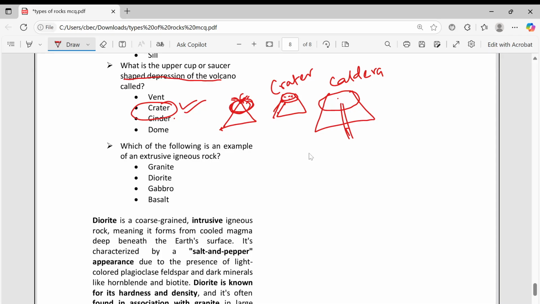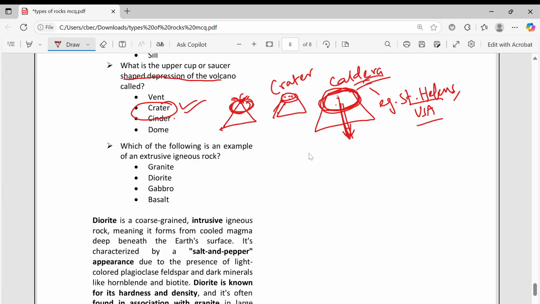But when sometimes it finishes, this settled magma will collapse into here. Then a saucer-like depression will happen. That is what caldera. Here, this caldera volcano example is Saint Helens, USA. This is a big caldera volcano.